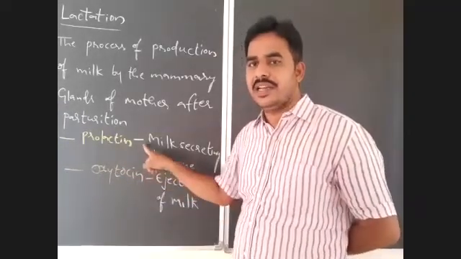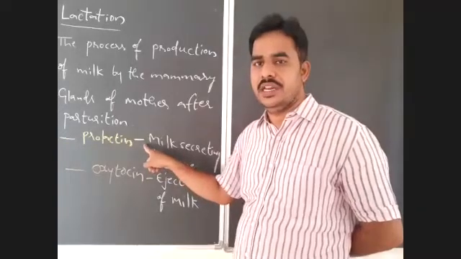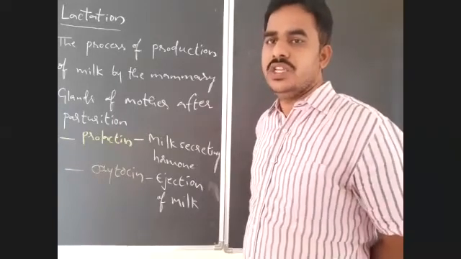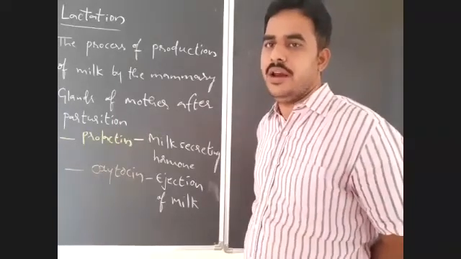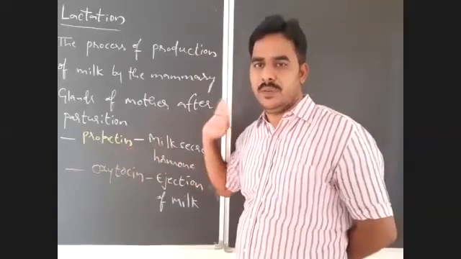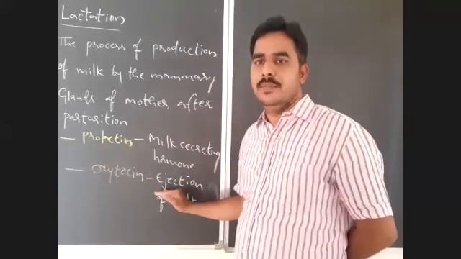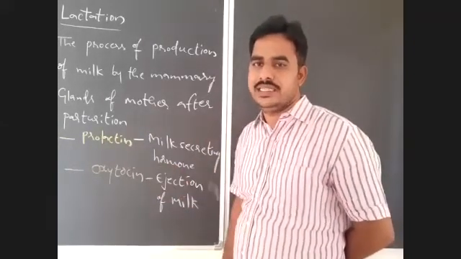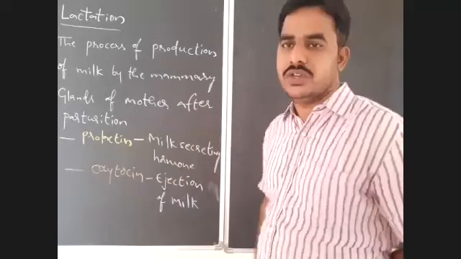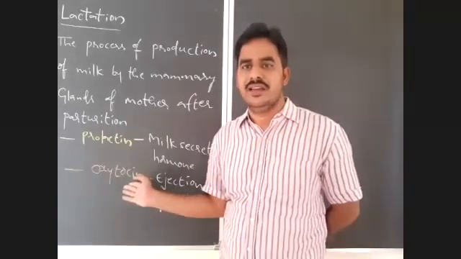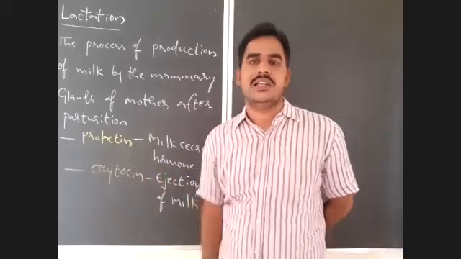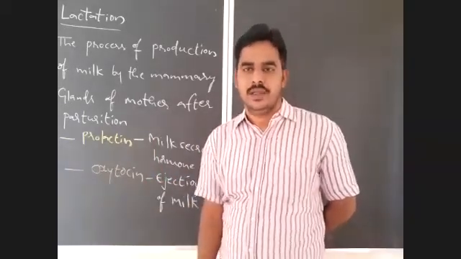Prolactin is the hormone that is secreted by the anterior pituitary, and this stimulates the alveoli of mammary glands to secrete the milk. So the milk secreting hormone or milk production hormone is prolactin. Oxytocin, the milk ejecting hormone. The hormone responsible for milk ejection is oxytocin, and also oxytocin is responsible for parturition. Already we discussed that. Because of that, oxytocin is also known as the birth hormone.